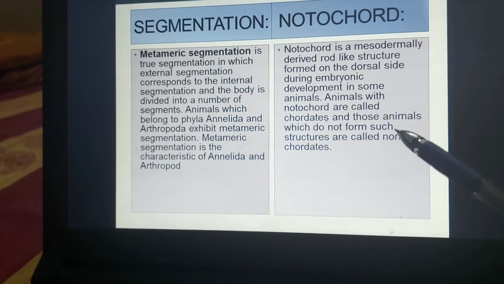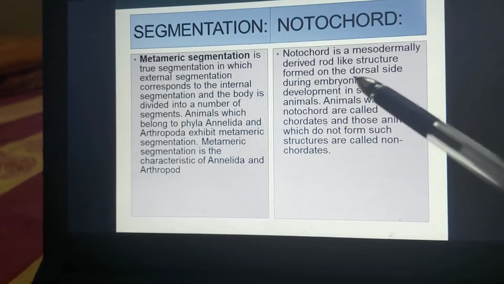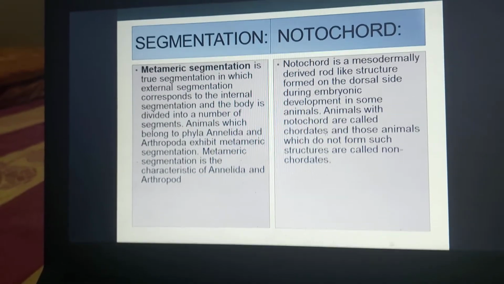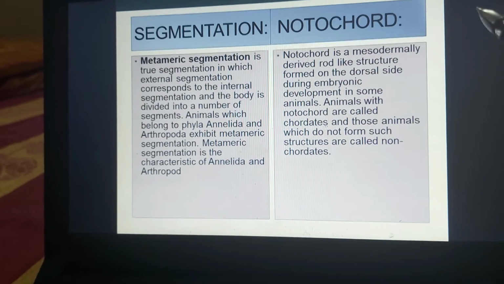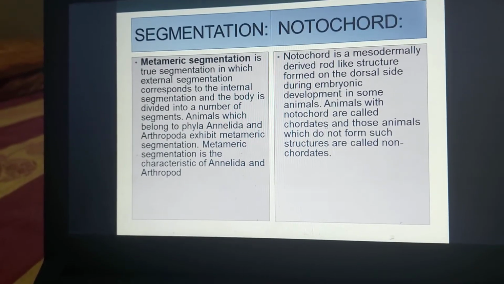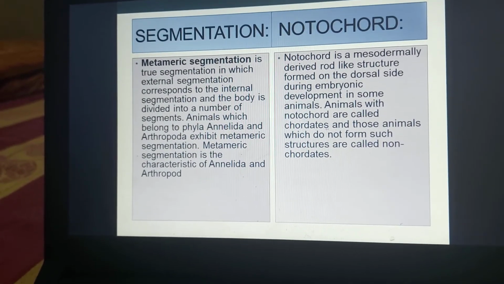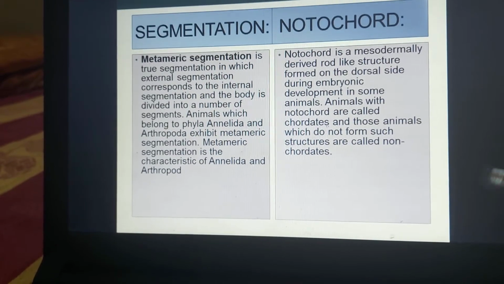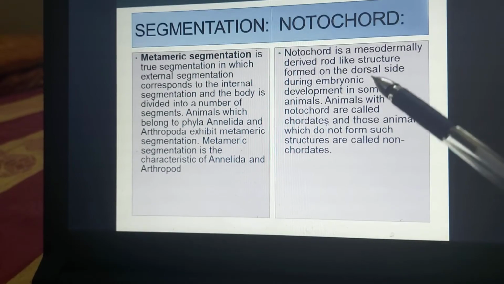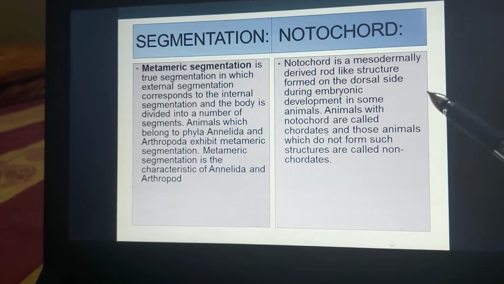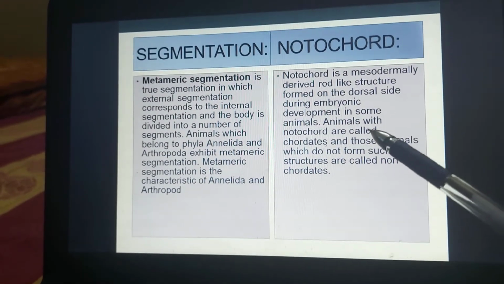Next one is a notochord. So notochord is a mesodermally derived rod-like structure. Finally, we need to learn it as it is. This is the NCERT language. This is mesodermally derived. That means now we understand what is mesoderm. So from the mesoderm, during the formation of the organism, there is a rod-like structure which is formed on the dorsal side during the embryonic development in some animals.